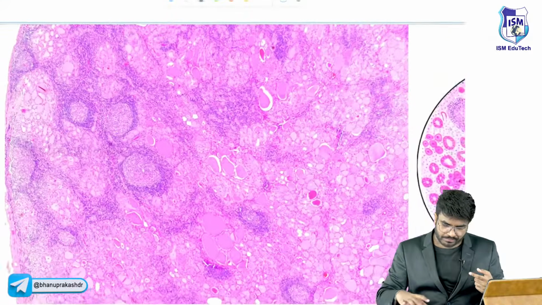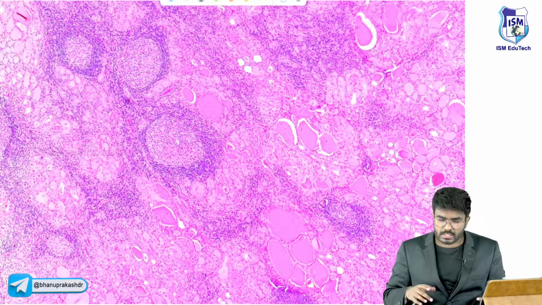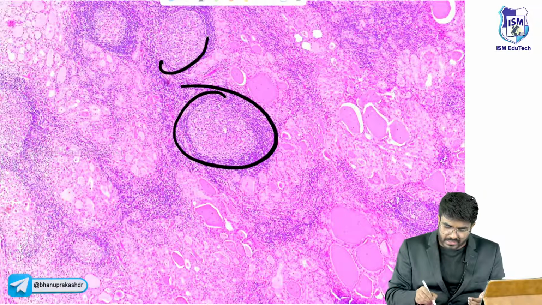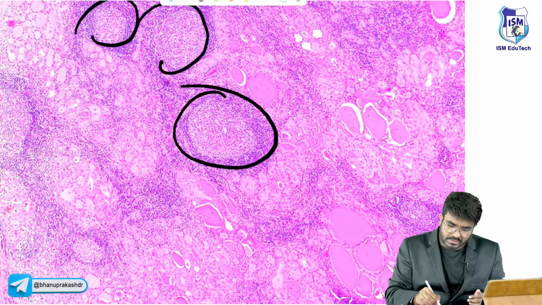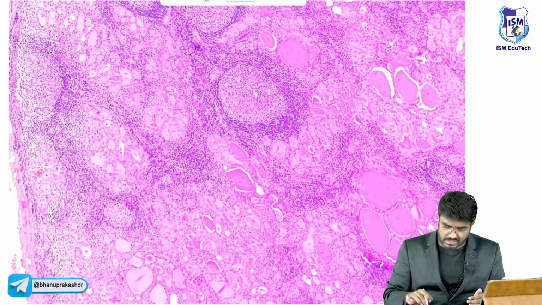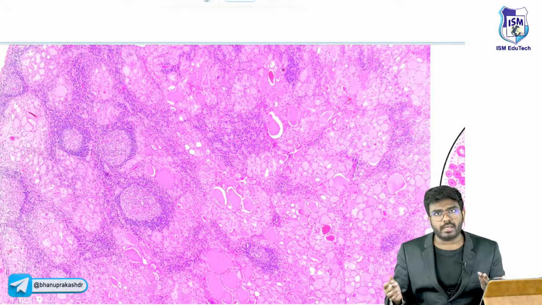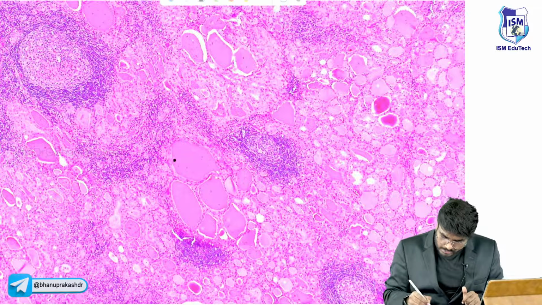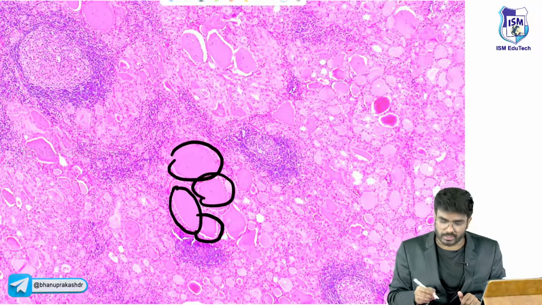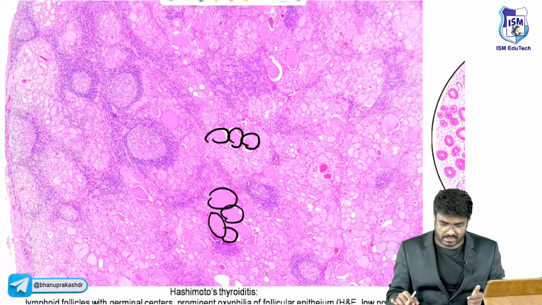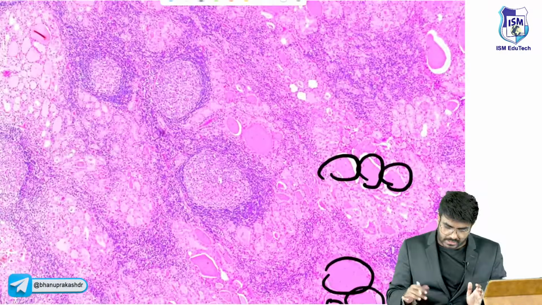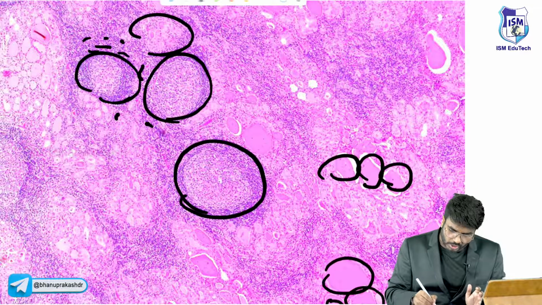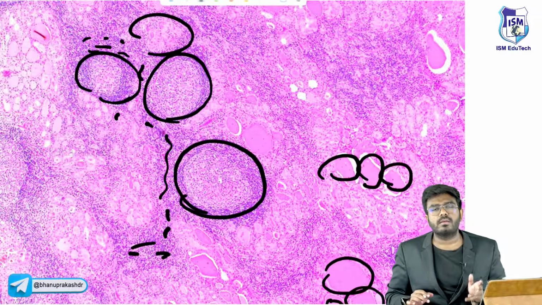That's why if you look at the histology, what you can see here are the germinal centers. This kind of appearance, germinal center formation, is seen normally in the lymph nodes. But this is the thyroid gland. How can I say this is a thyroid gland? See, these are the follicles. What is happening to the follicles? The number of follicles is decreasing, and there is more infiltration of lymphocytes. The blue color dots, what are these? These are all lymphocytes.